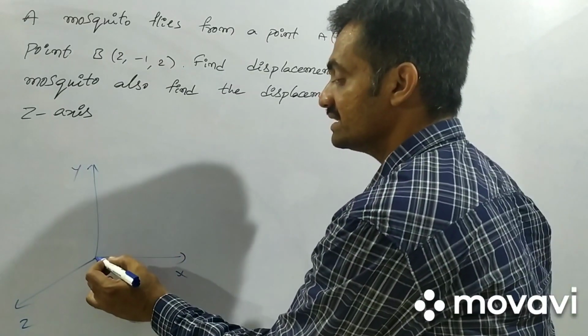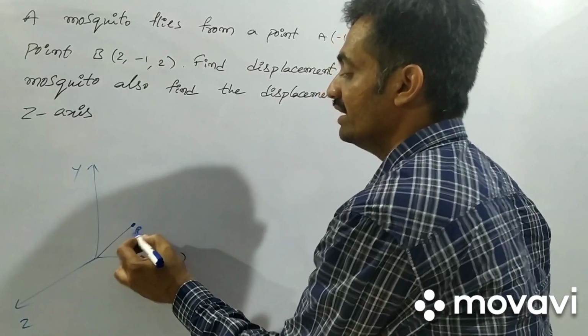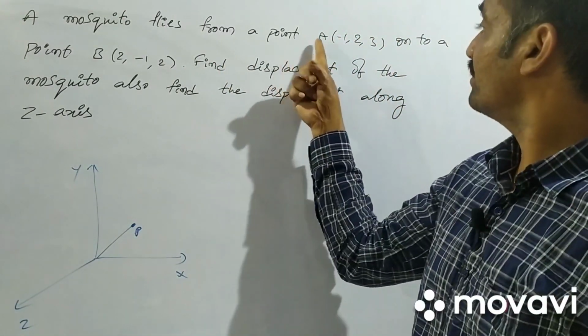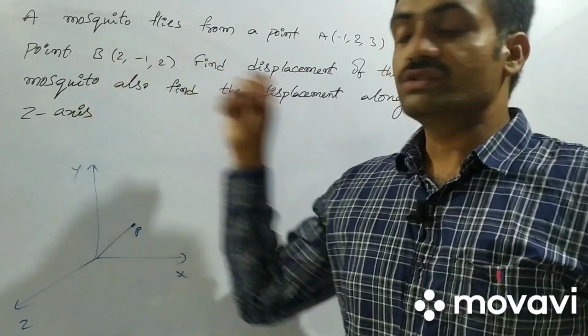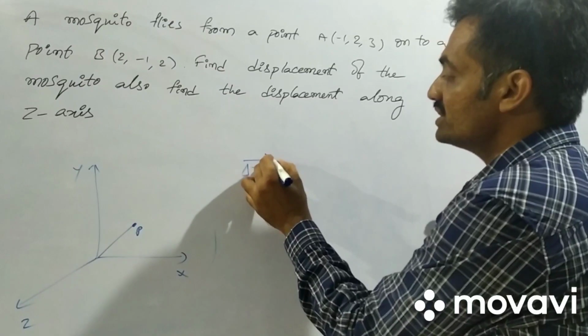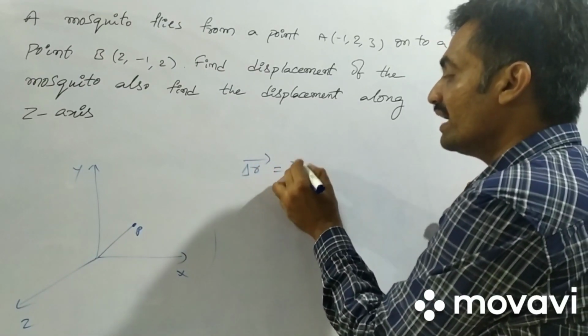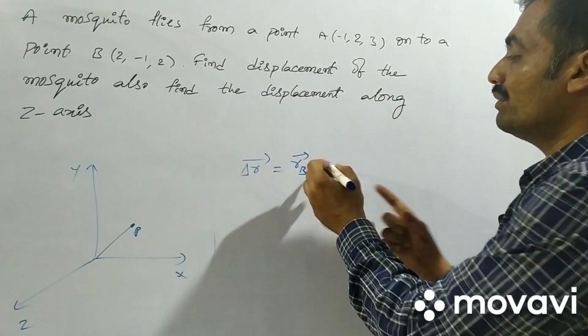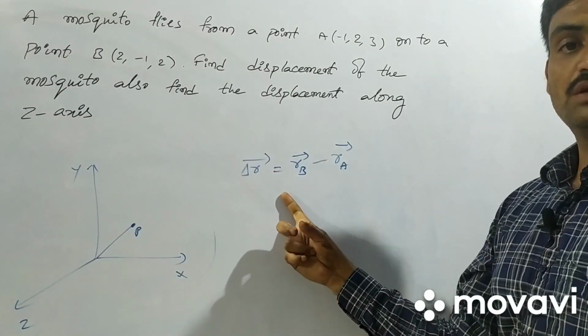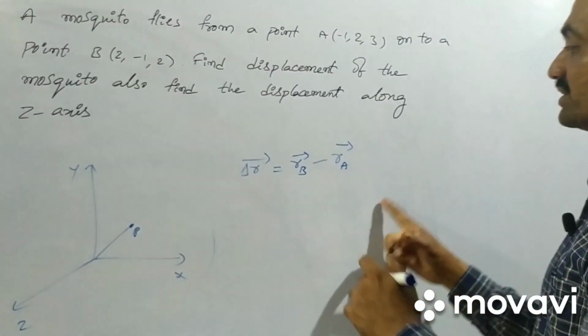In order to represent this, we consider the point P. Observe that the mosquito has flown from A to B. So here we consider the change in position. The change in position is given as the final position of the mosquito minus the initial position of the mosquito.